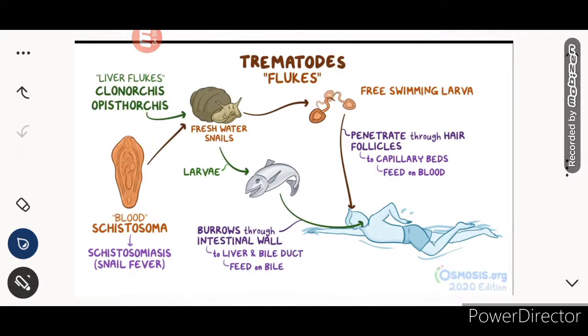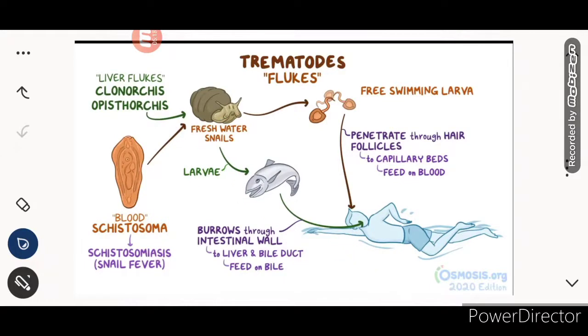The alternate pathway is that a fish eats the freshwater snail. The snail has the free-swimming larvae, and it is consumed by fish, and this fish is ultimately consumed by the human. So this is the cycle.